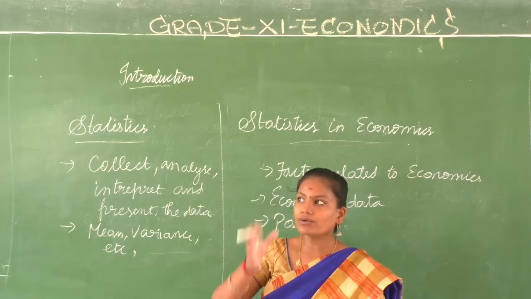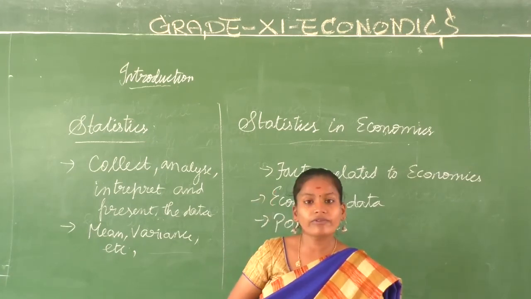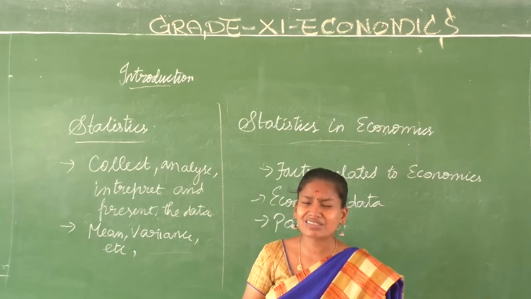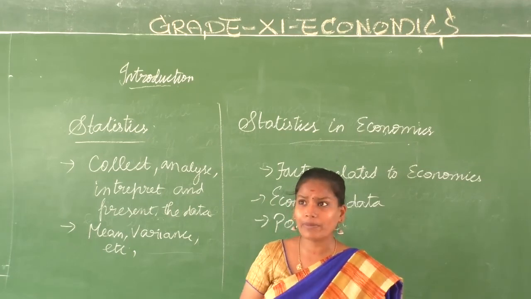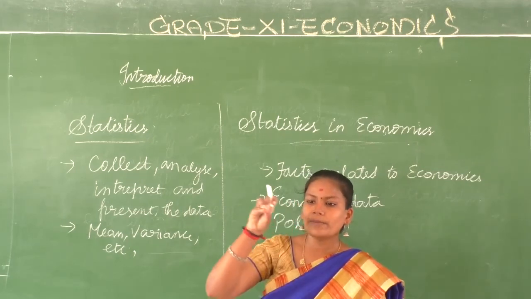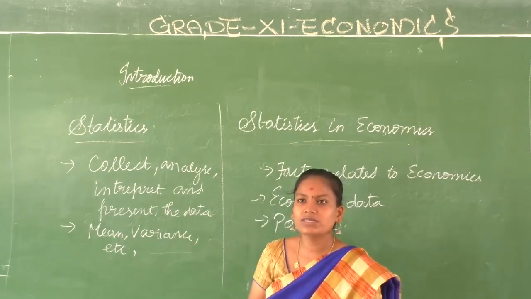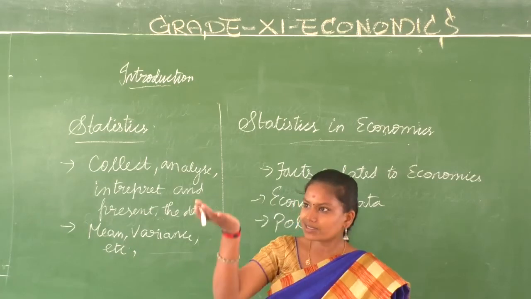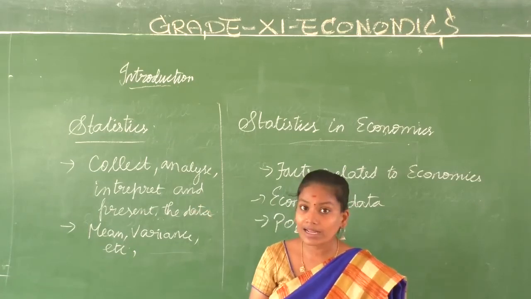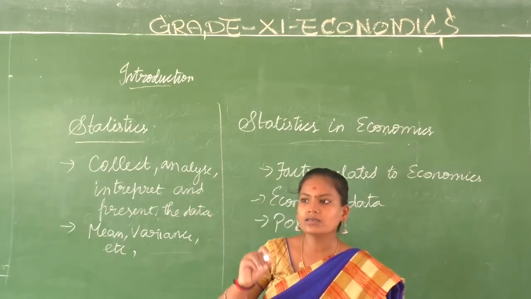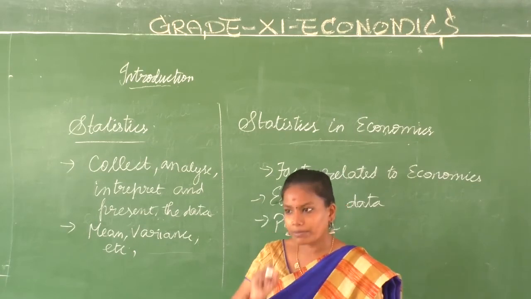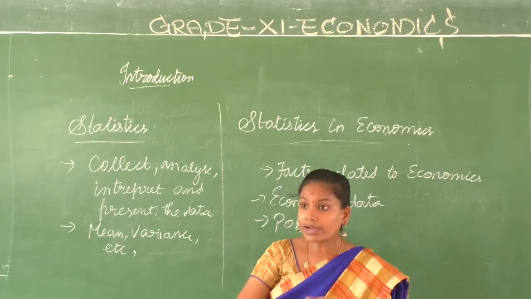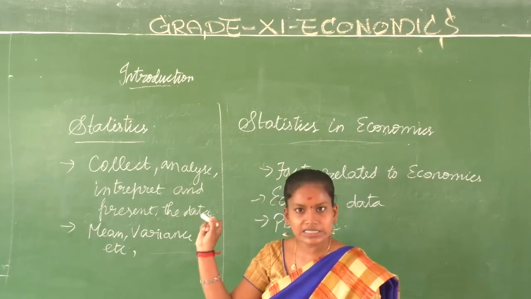Nowadays we are hearing statistics a lot. We are seeing it in newspapers, we are seeing it in the news. So many people got affected by corona. If we just say so many people, it doesn't tell how many people, whether it has increased or decreased. How are they analyzing? Today 10 people, tomorrow 8 people means it has decreased. Today 10 people, tomorrow 20 people means it has increased.